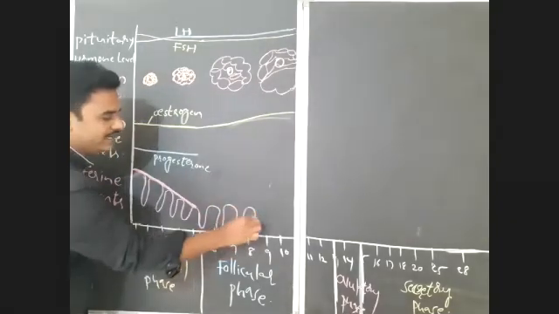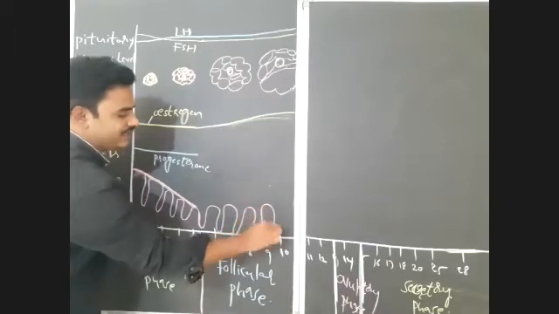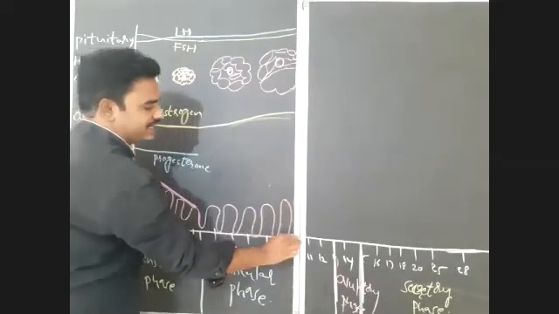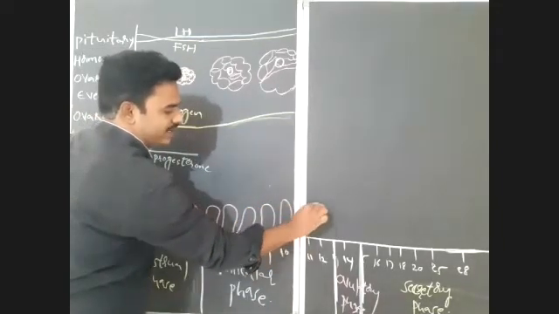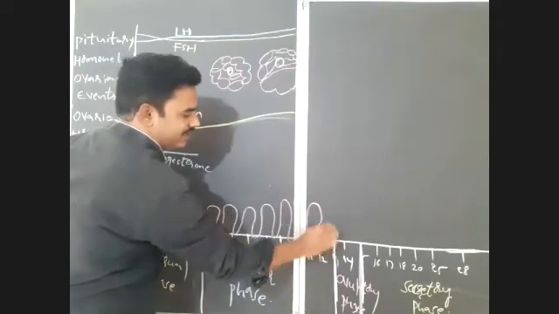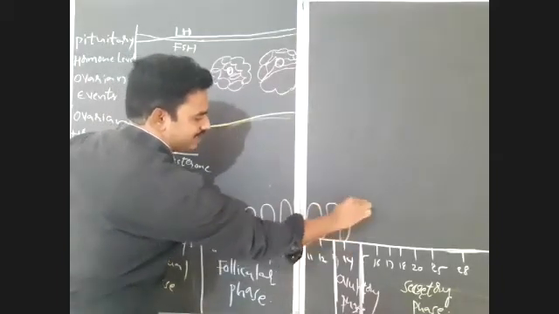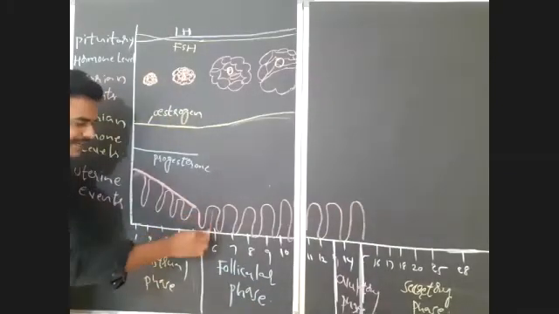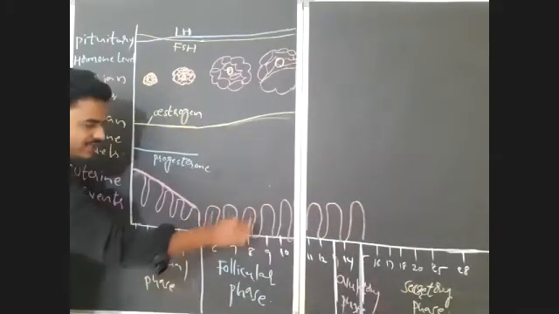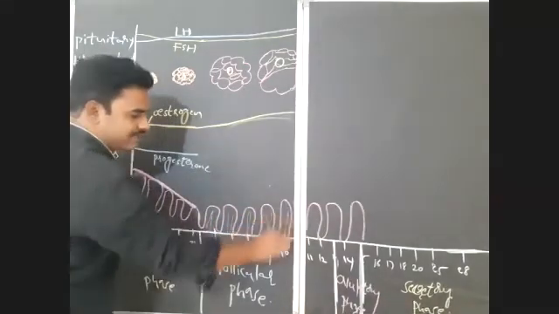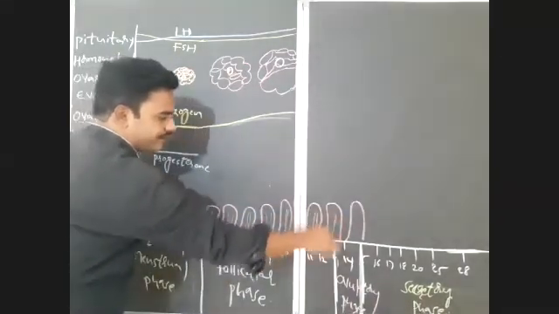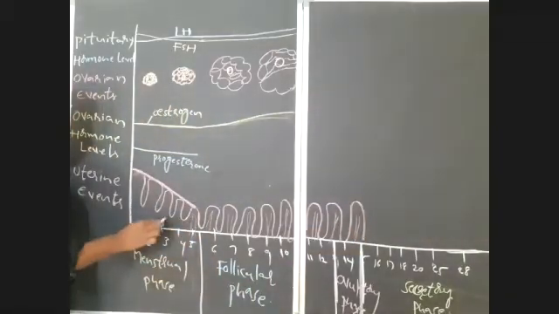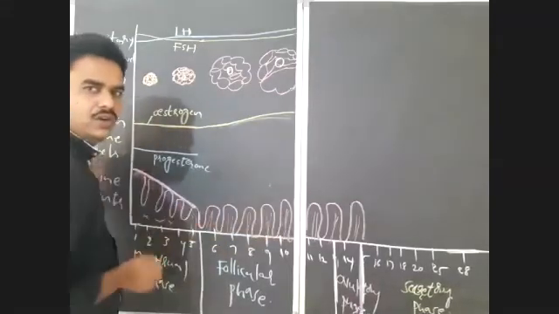Endometrium will slowly regenerate like this, and it will continue throughout the menstrual cycle. The thickness will increase. Along with this, the capillaries which were broken already are also reformed here.